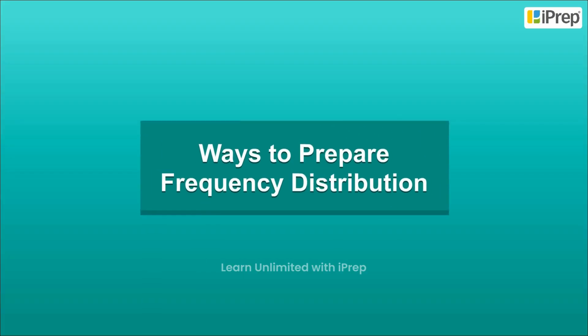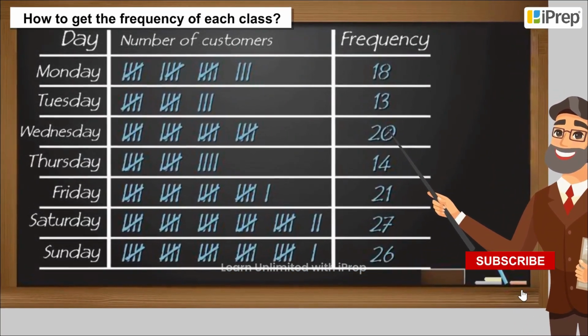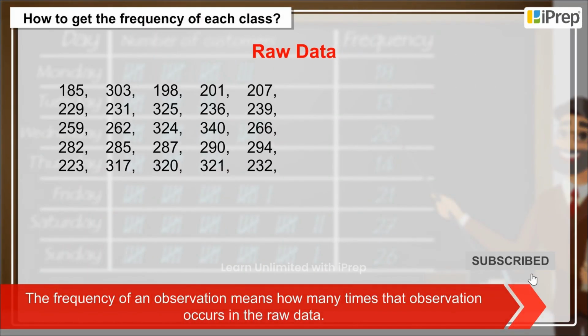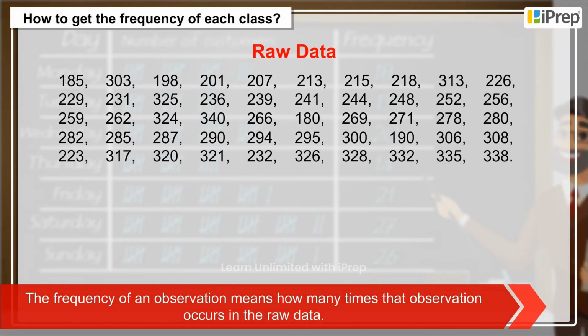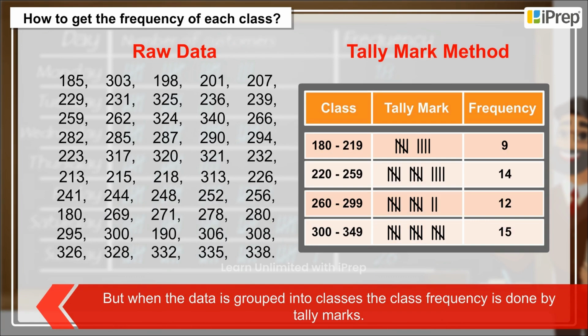Ways to prepare a frequency distribution. How to get the frequency of each class. The frequency of an observation means how many times that observation occurs in the raw data. But when the data is grouped into classes, the class frequency is found by tally marks.